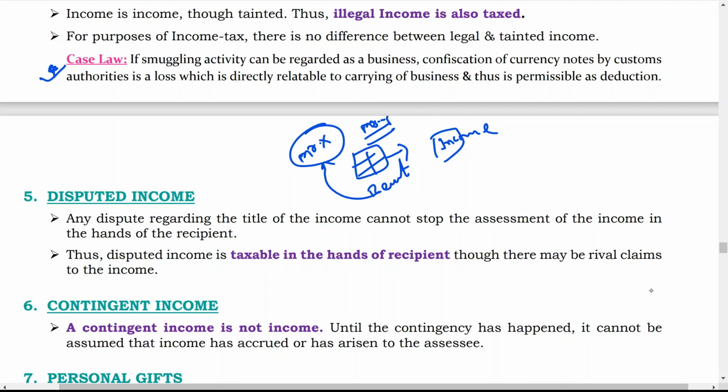Contingent income. A contingent income is not income until the contingency has happened. It cannot be assumed that the income has accrued or arisen to the assessee. Means if there is a contingency that income may arise, that does not constitute an income. If that contingency arises and income comes in the hands of the recipient, then only it is considered as income, otherwise it is not considered as income.